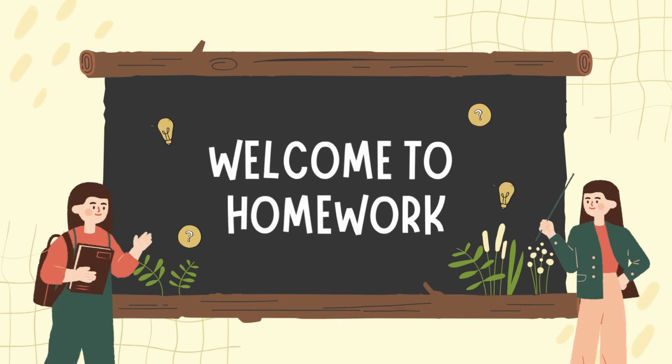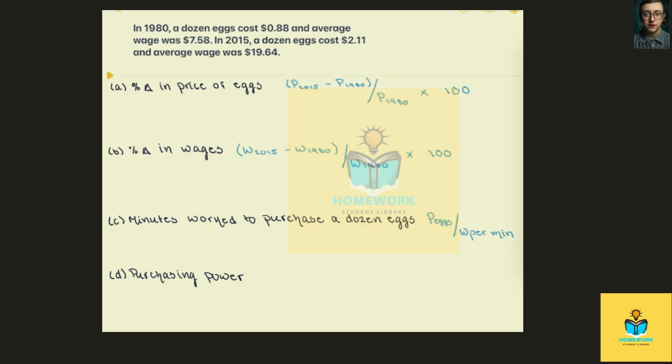Welcome to homework. In measuring the cost of living, it's useful to compare prices and wages over time. So here we're told that in 1980, a dozen eggs cost 88 cents and the average wage was $7.58. And in 2015, a dozen eggs cost $2.11 and the average wage was $19.64. So part A here, we want to first calculate the percentage change in the price of eggs.